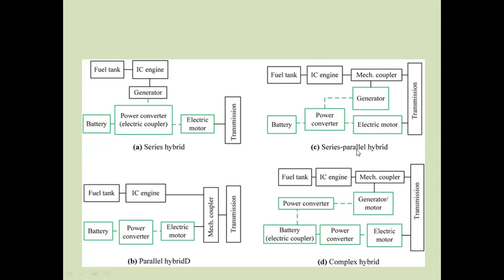Next one is the series parallel hybrid. In this system we can drive the vehicle with the help of the internal combustion engine and also with the help of the battery power. The next one is the complex hybrid. Here we can drive the vehicle with the internal combustion engine, and we also get energy from the engine through a generator. That electrical energy goes to the battery with the help of the inverter. So we can drive the vehicle with these complex hybrid cars.